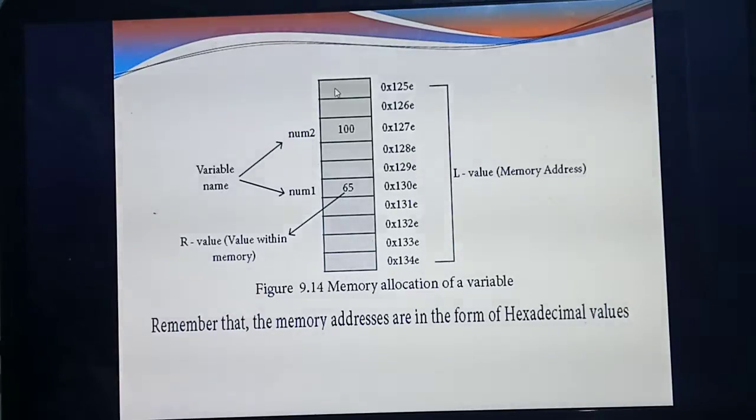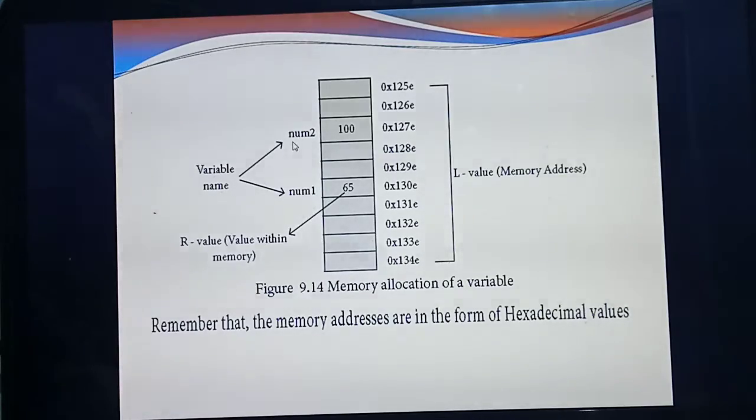See, like this, lots of spaces are there in the memory. Listen carefully. Here you are declaring two variables. How many variables? Two. What are they? num1 and num2.